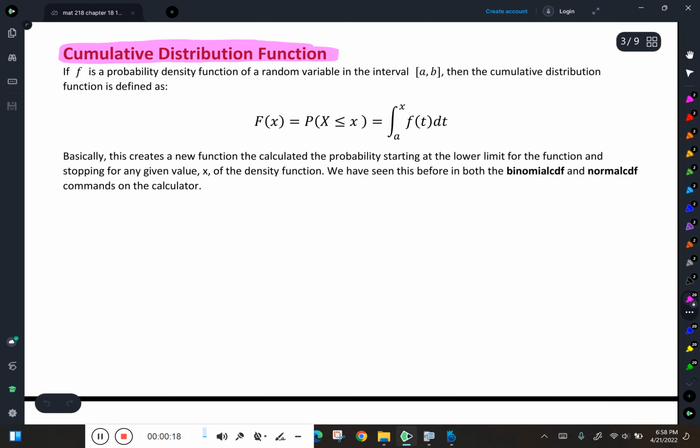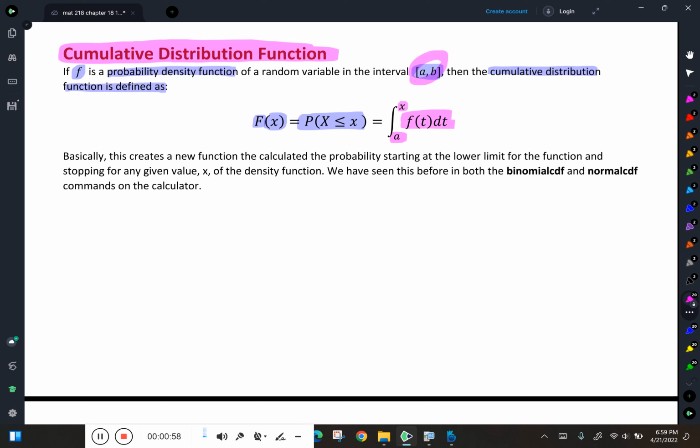Now, the cumulative distribution function is defined as, if you have some function f that is a probability density function of a random variable on an interval a to b, then the cumulative distribution function is defined as big F of x. Remember, little f was our probability density function. So big F is the probability that our random variable is less than some value x, which is equal to the integral from the lower limit where our function is defined to a variable x of f of t dt.